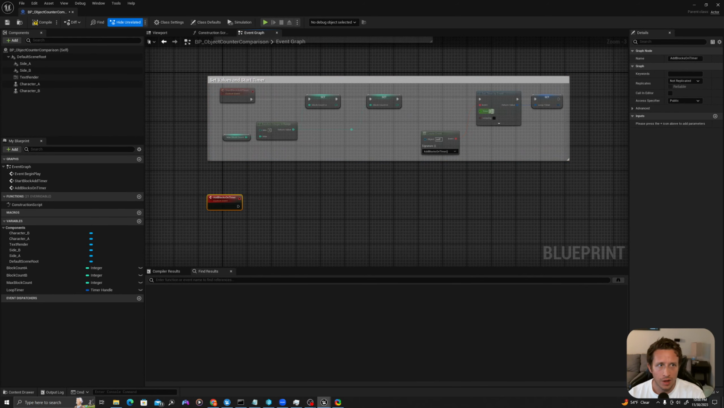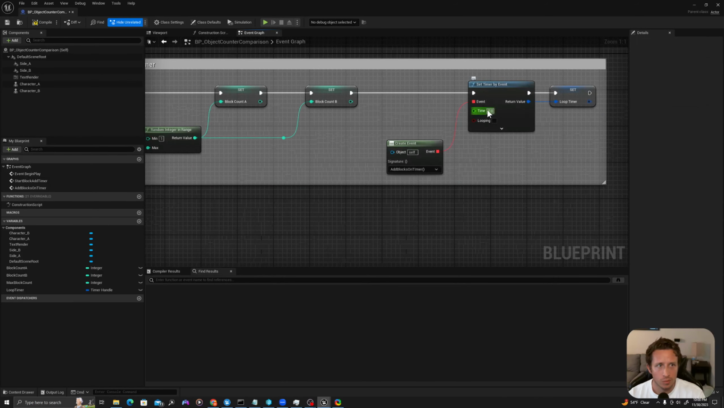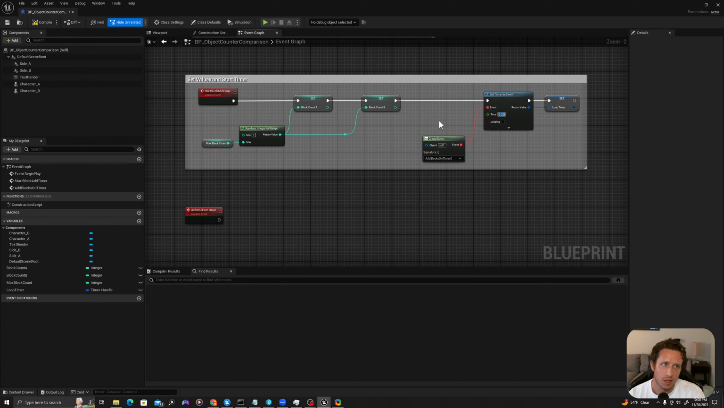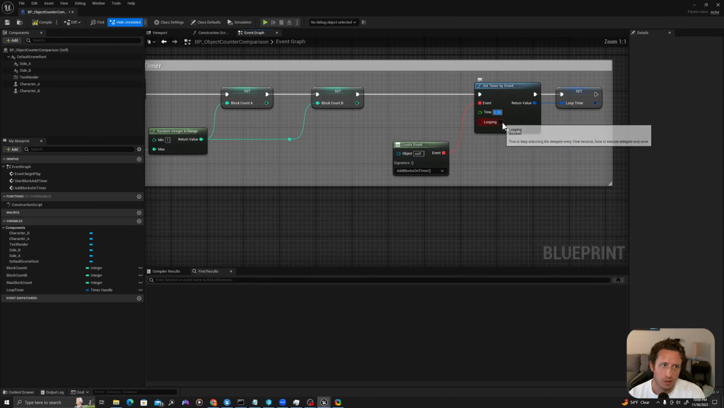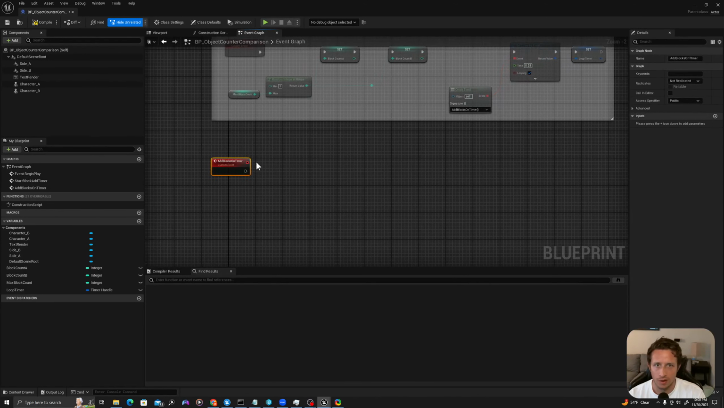And then on a timer with the duration we set here, which we'll say 0.25, every 0.25 seconds that there's still a block, as long as we say looping set to true, which we'll click here, it will execute this function.